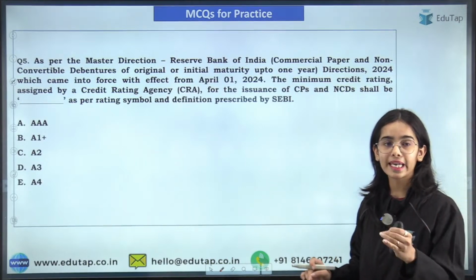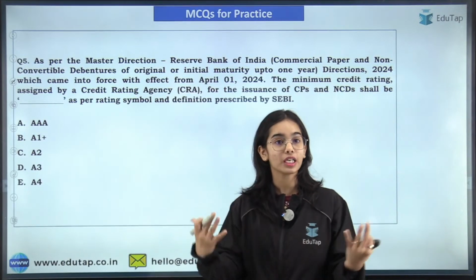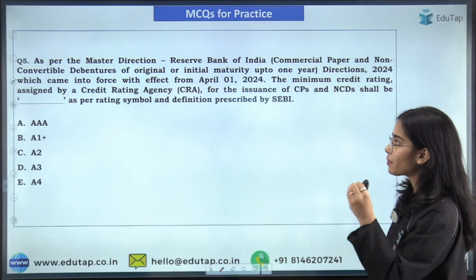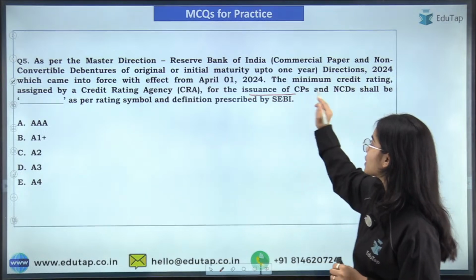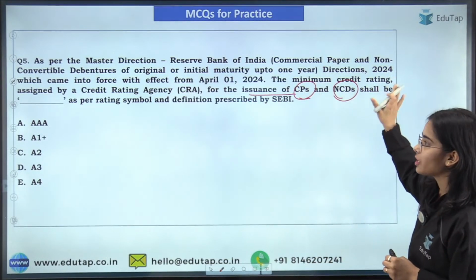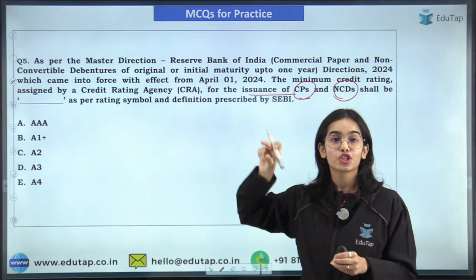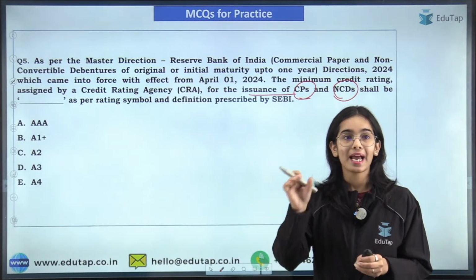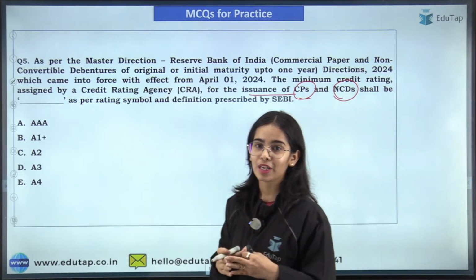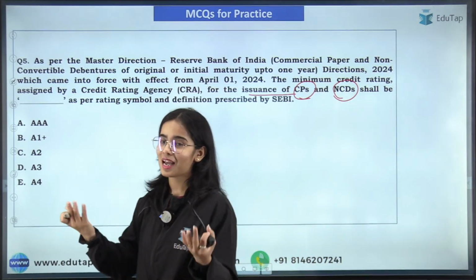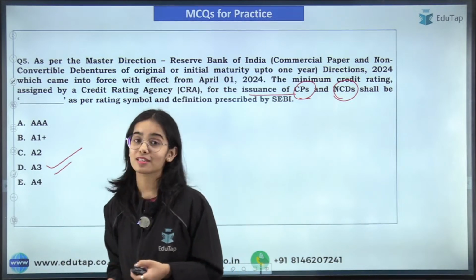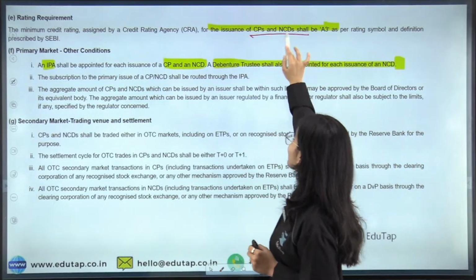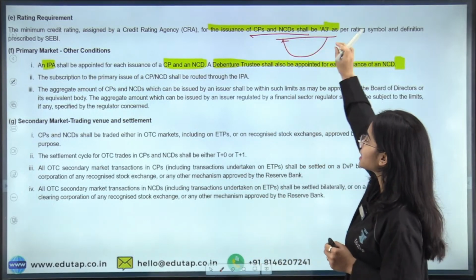Next question is again on the same master direction, so that we are covering it holistically through the questions. So the minimum credit rating assigned by a credit rating agency for the issuance of the CPs and NCDs shall be how much, or what should be the minimum credit rating for the issuance of CPs and NCDs as per the rating symbol? You have to tell me. I'm getting the answer D. Is it correct? Absolutely correct, and everyone is giving the right answer, so good to see. So yes, the answer is D. That is, the minimum credit rating of A3 is required for issuing the CPs and the NCDs.